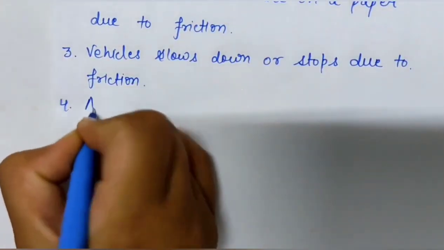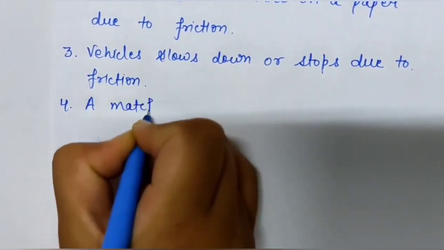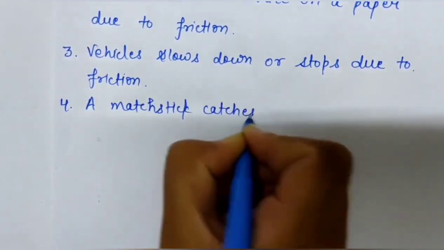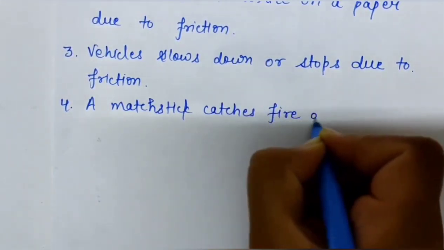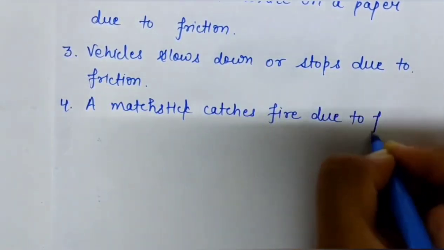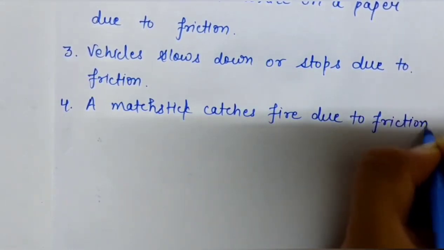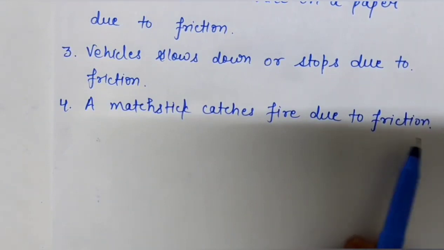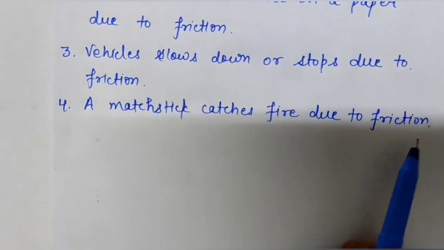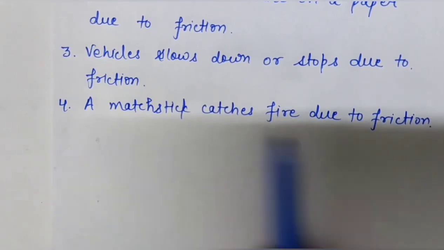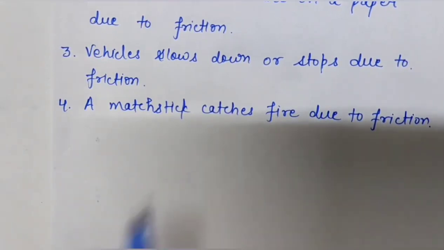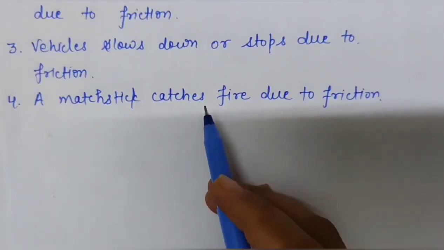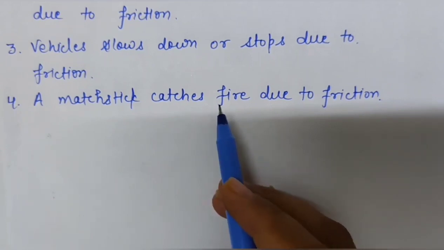Fourth advantage is a matchstick catches fire due to friction. As we all know that the friction also produces heat, right? So this heat is used to raise the temperature of the matchstick head and the rough surface of a matchbox.